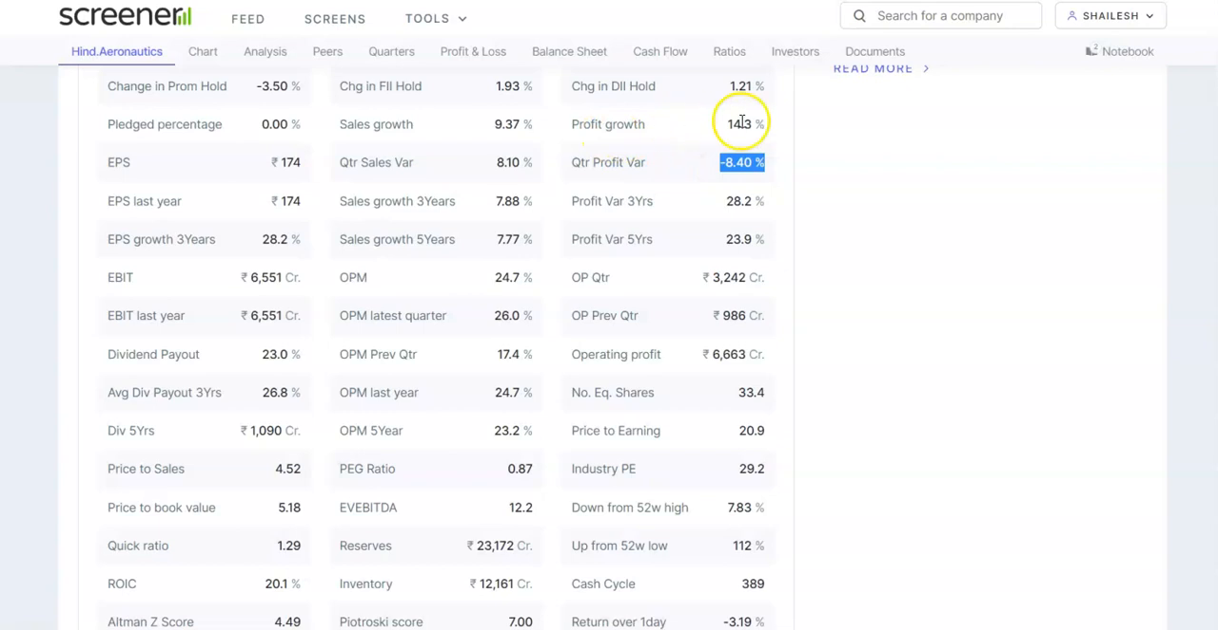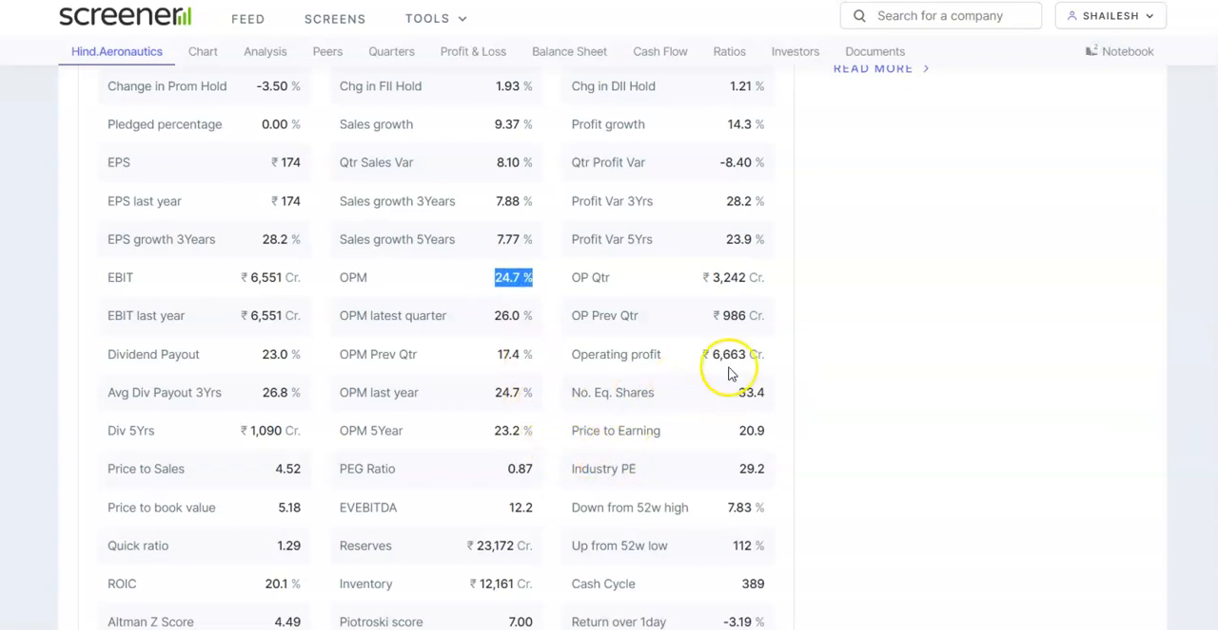But anyway, since the profit growth is in positive numbers, that makes it a good stock. Now if we look into the operating profit margin, it is 24.7, which is good. Last year it was 24.4, the previous quarter it was 17.4, and the latest quarter was 26. So this is the current operating profit margin for the year.